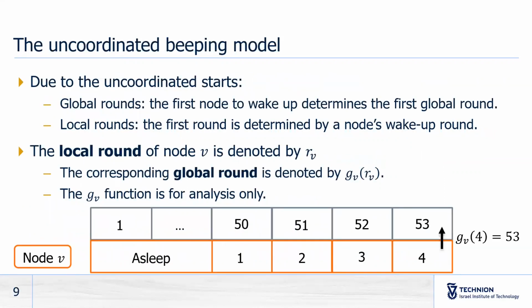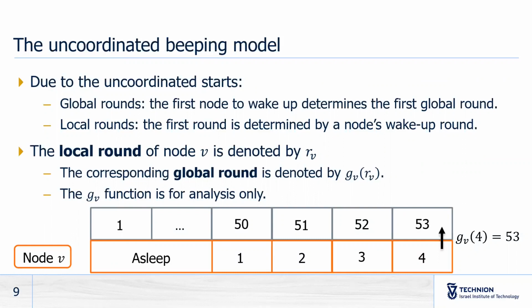Due to the uncoordinated starts, we have a complex round structure. On the one hand, we have global rounds, which are determined by the first node to wake up. And on the other hand, each node has its own local rounds, determined by its wake-up round. The local round of node V is denoted by RV. The corresponding global round is denoted by GV(RV), and this GV function is only used in the analysis. It is not available to nodes.